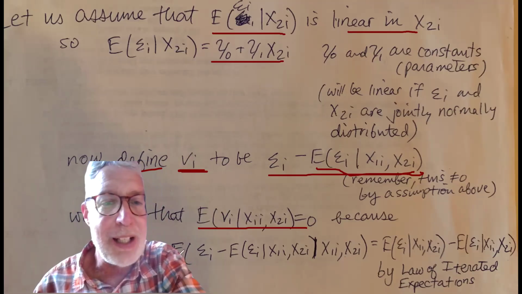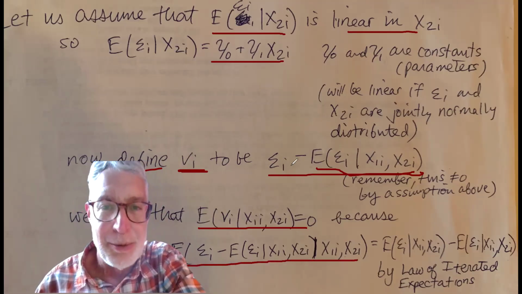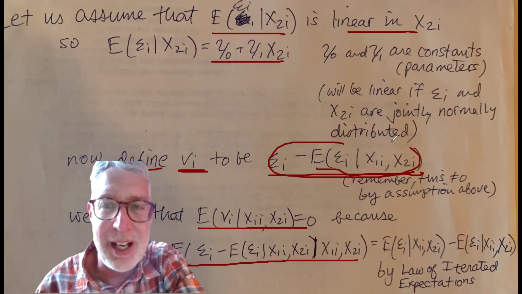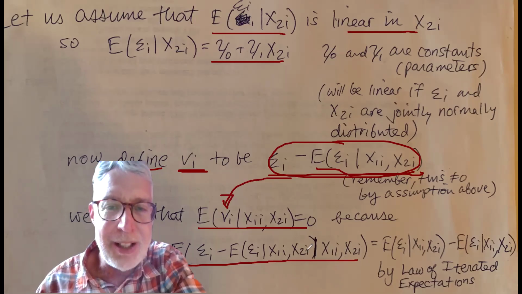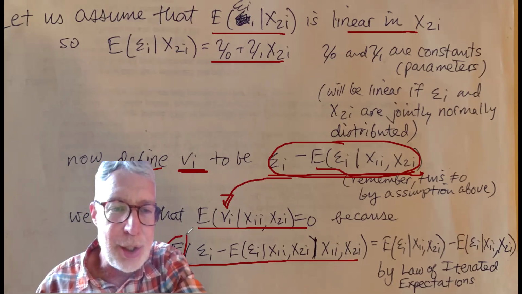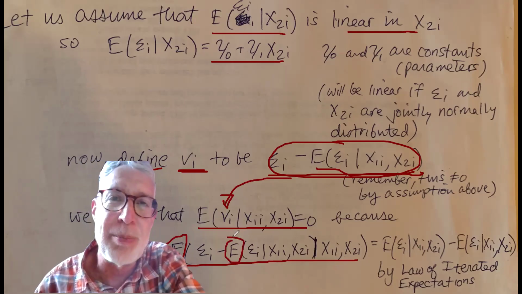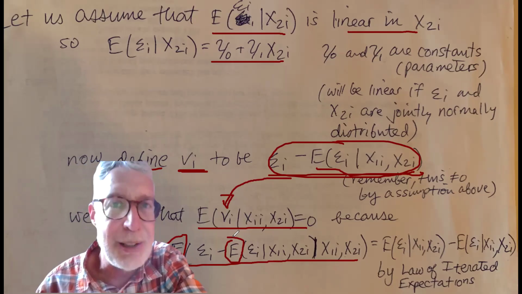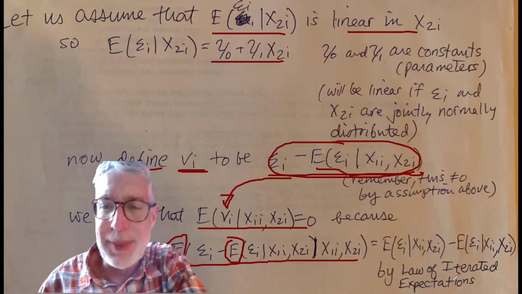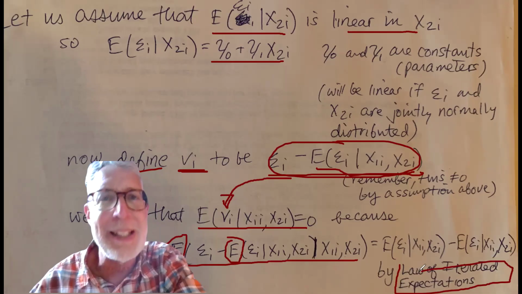And the reason for that is we'll just write it out here, the expected value of this. We'll use our definition of vi and we'll just plug it into here. So that's what vi is. Notice what we have here then is an expectation term and another expectation term. And if you remember from your earlier statistics class, we need to apply the law of iterated expectations. The law of iterated expectations, the expectation of an expectation.